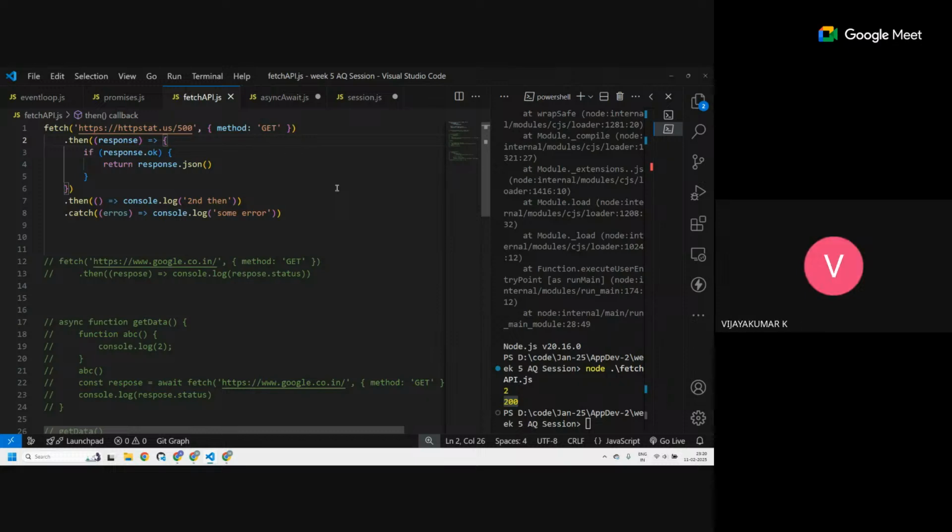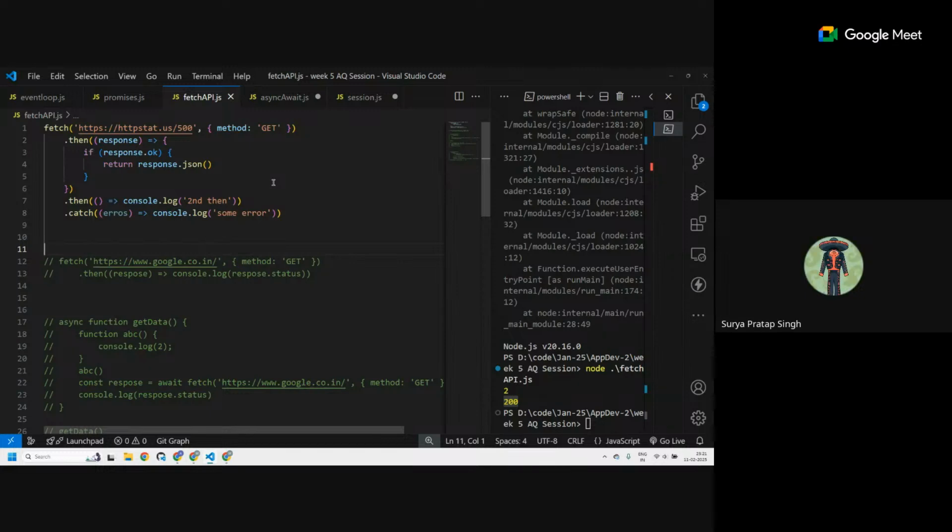So else is not there, sir. Else is not there, so you have not written else. So this will execute only if the response is okay. Otherwise, it will not execute. How do I know whether this fetch is giving 200 or any other status code? That you will have to print and check. So console.log response.status.